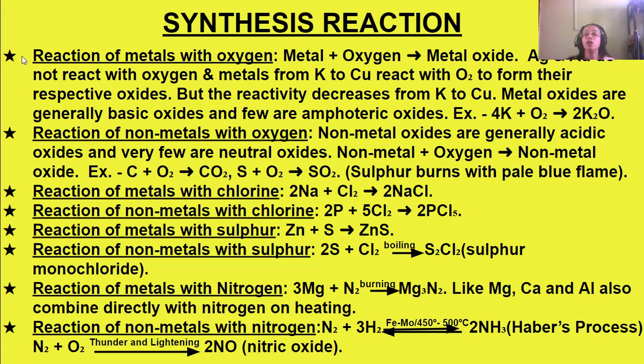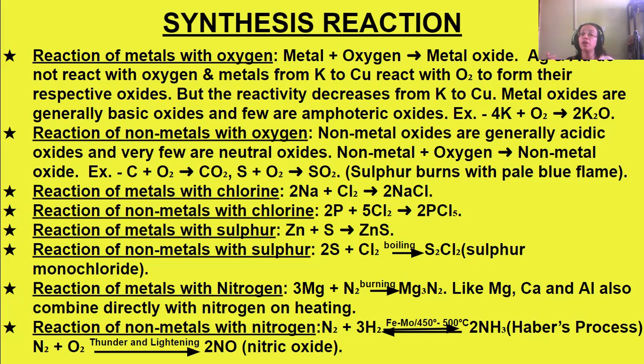Now, reaction of non-metals with oxygen. Non-metal oxides are generally acidic oxides, and very few of them are neutral oxides. Carbon and sulfur burn in oxygen to form their respective oxides. These non-metal oxides are generally acidic in nature, that is, they turn blue litmus paper red. Sulfur burns in oxygen with a pale blue flame.